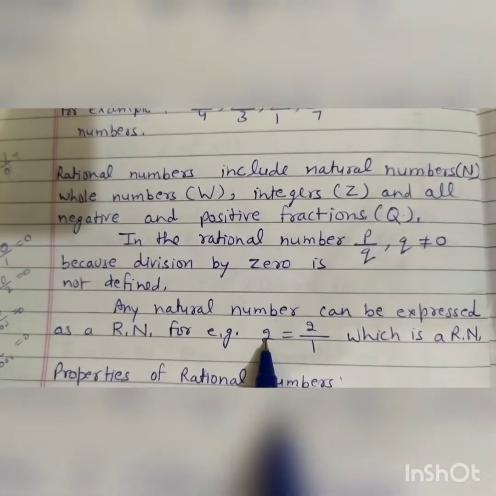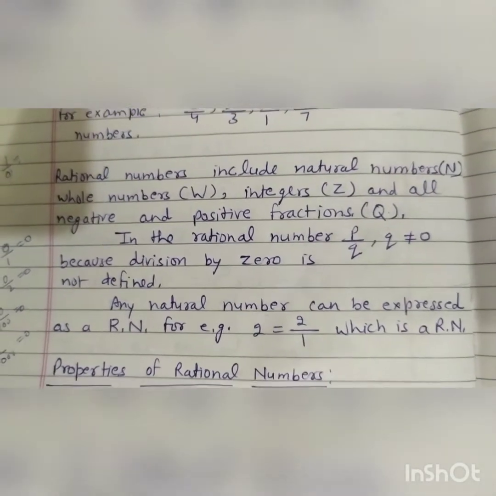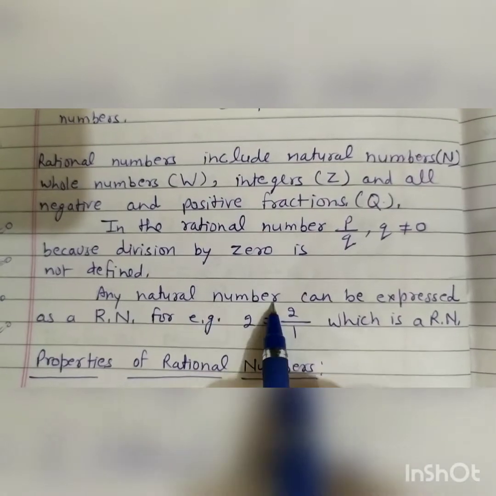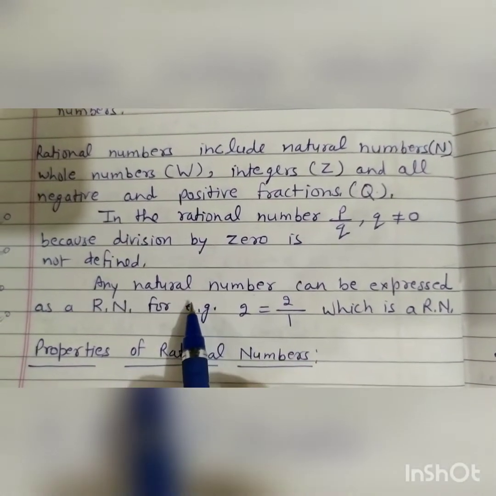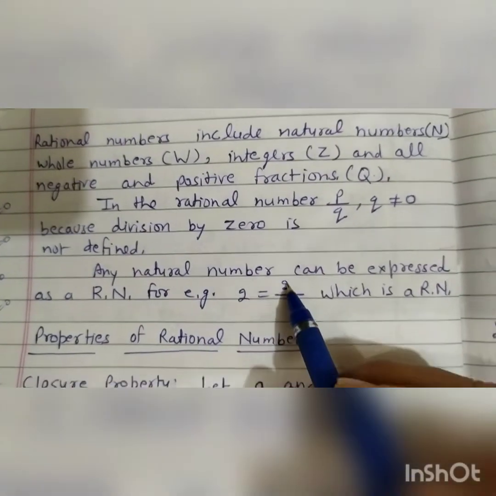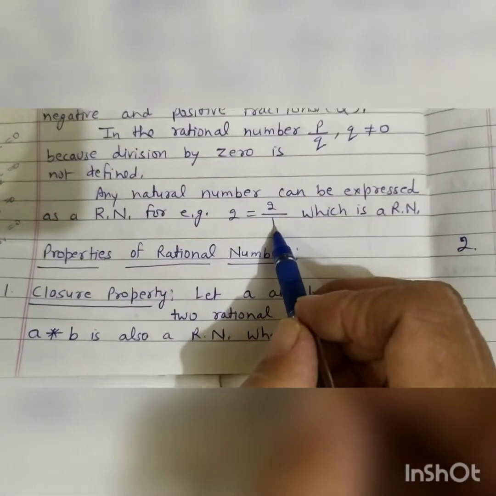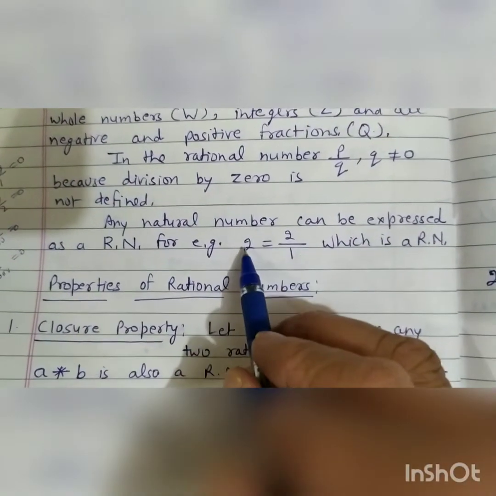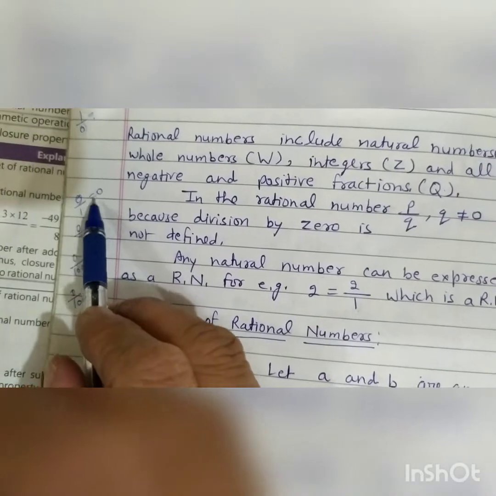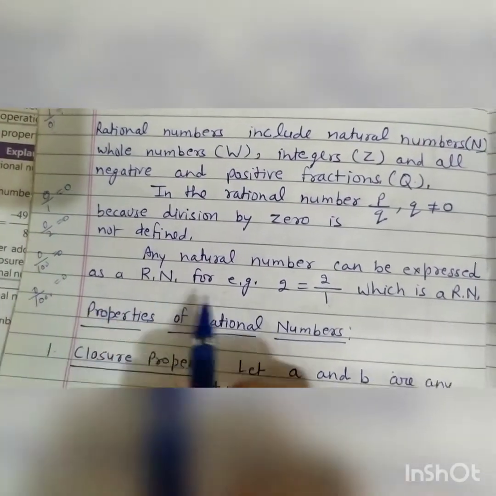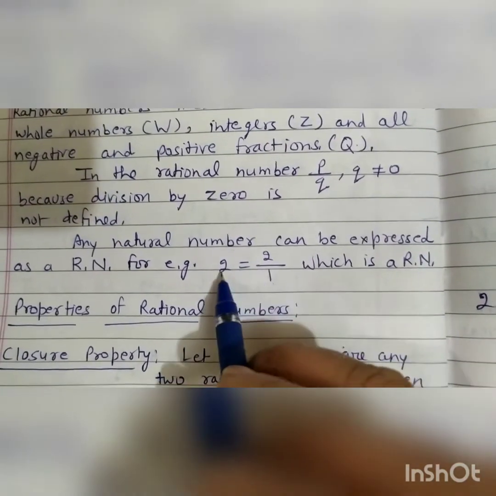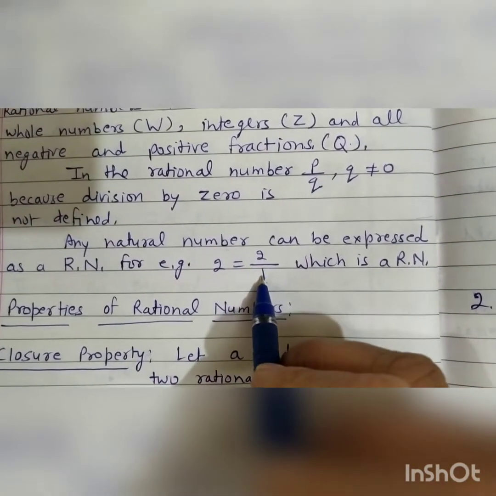For example, 2 is equal to 2 upon 1. Students, we can write any natural number in the form of rational number, that is numerator upon denominator. 2 can be written as 2 upon 1, as I told here. 0 can be written as 0 upon 1, 0 upon 2. 4 can be written as 4 upon 1. 100 can be written as 100 upon 1.